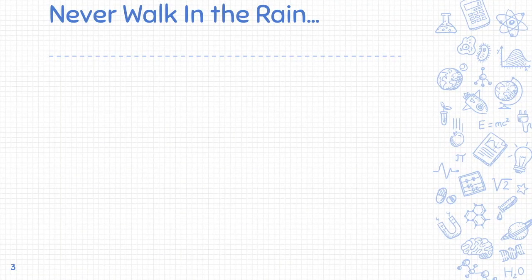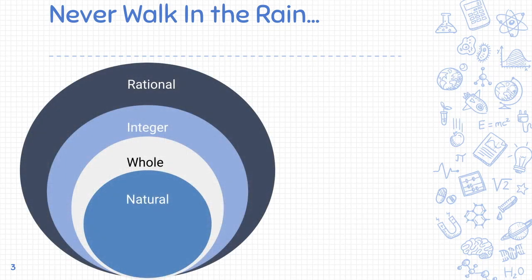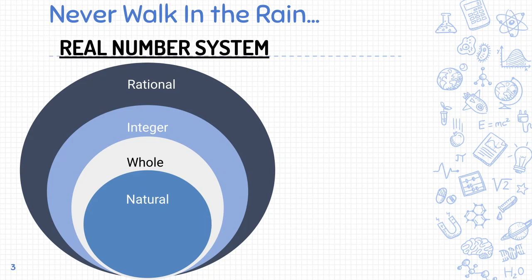Do you remember this phrase, never walk in the rain? If you do remember the phrase, do you remember what it represented? Well, if you said classifying real numbers, you would have gotten it correct. Never walk in the rain was an acronym that we use to describe the relationship between different types of number sets. Well, these number sets are considered to be a part of the real number system.